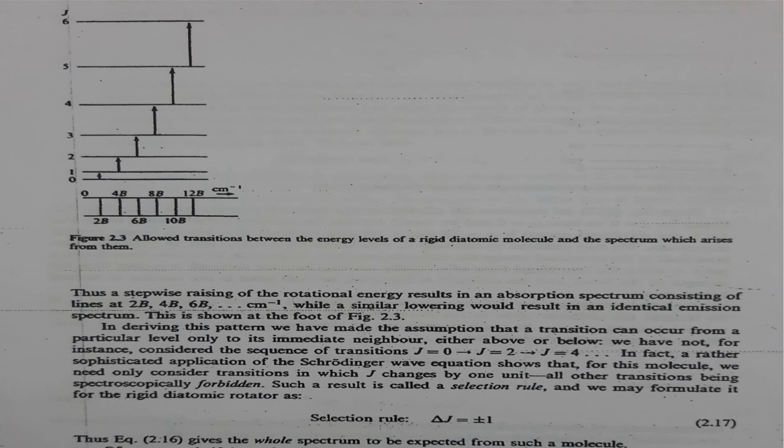per centimeter. So here we can say that the transition occurs from a particular level only to the immediate neighbor, that is just above or below that level, and not to any other sequence of transitions like J equal to 0 to J equal to 2, J equal to 2 to J equal to 4, etc. Here we consider only those transitions which occur to the immediate neighbor. So the selection rule for such a transition is delta J equal to plus or minus 1, and all other transitions are forbidden in the case of rotational transitions between two energy levels.